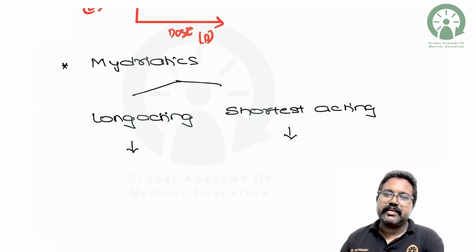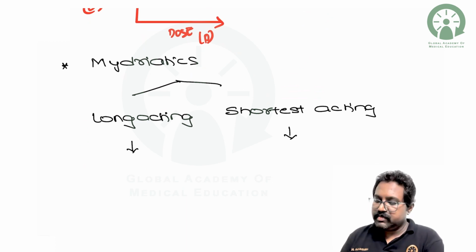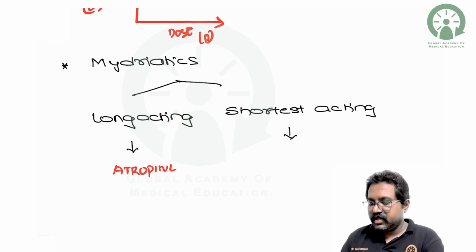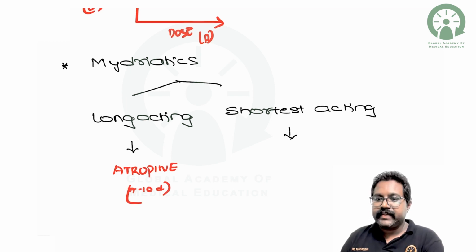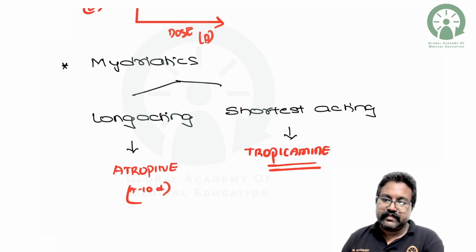So next, coming to the mydriatics. Which is the longest acting mydriatic? I hope all of you can remember this, a very easy question that can be asked. It is atropine. Atropine is a very long acting drug. It will act for nearly 7 to 10 days. The shortest acting mydriatic will be tropicamide. It is also an atropine derivative which acts for 10 to 16 hours.